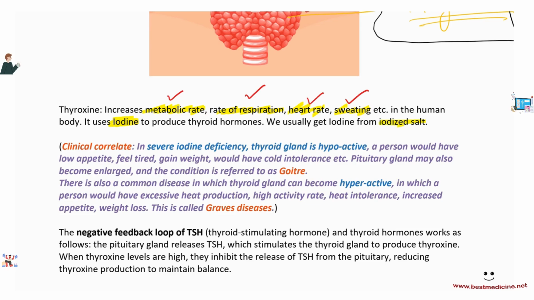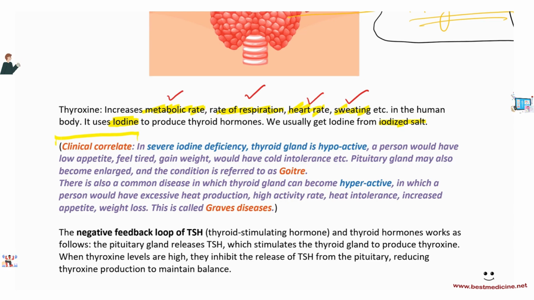Now here's a clinical correlate that I've added. This is not really mentioned in AQA, however, it is mentioned in other boards, and I wanted to mention this because it's good knowledge to have as an educated individual. So in case a person develops severe iodine deficiency, let's say somebody living in Africa or some very third world country with improper nutrition, then the thyroid gland would not have enough iodine to produce the thyroxine. This means that the thyroid gland will be hypoactive.